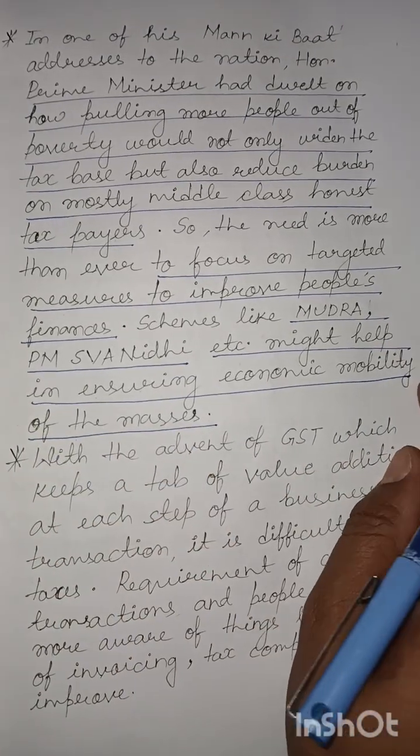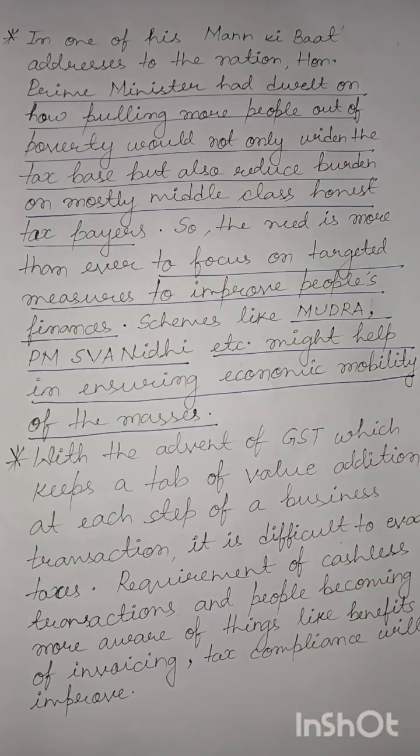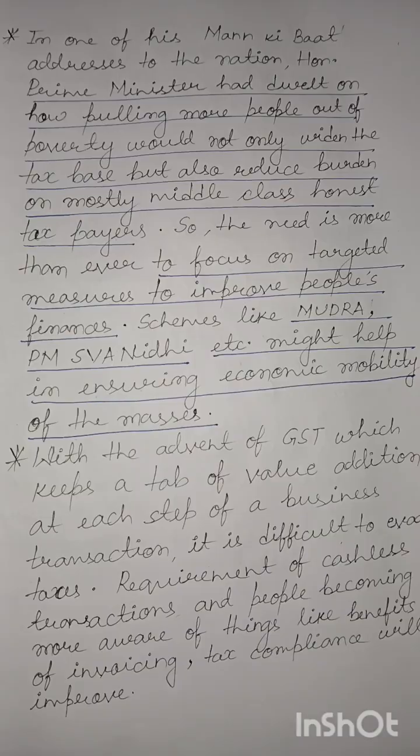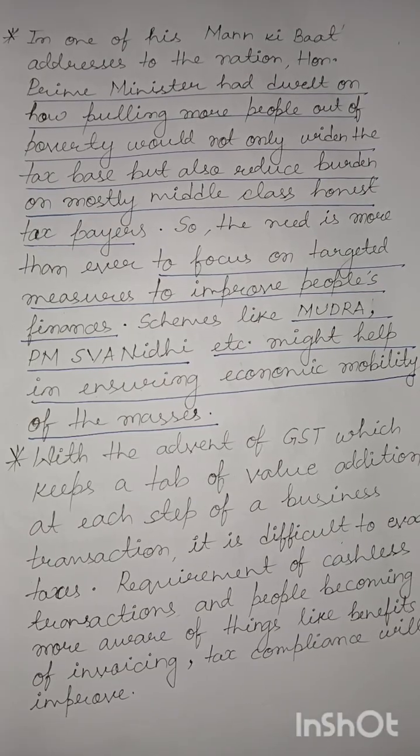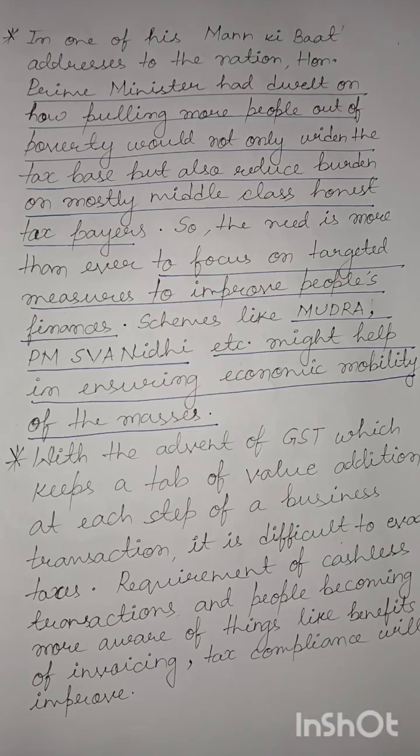So the point is, as more and more people become economically mobile, they would join the tax paying bracket. That would mean not only that the entire tax kitty would expand, but it would also mean that the tax burden on the individual honest taxpayer, who is mostly middle class, would decrease. The average tax burden on the average middle class person would decrease if more and more people were to join the tax bracket.